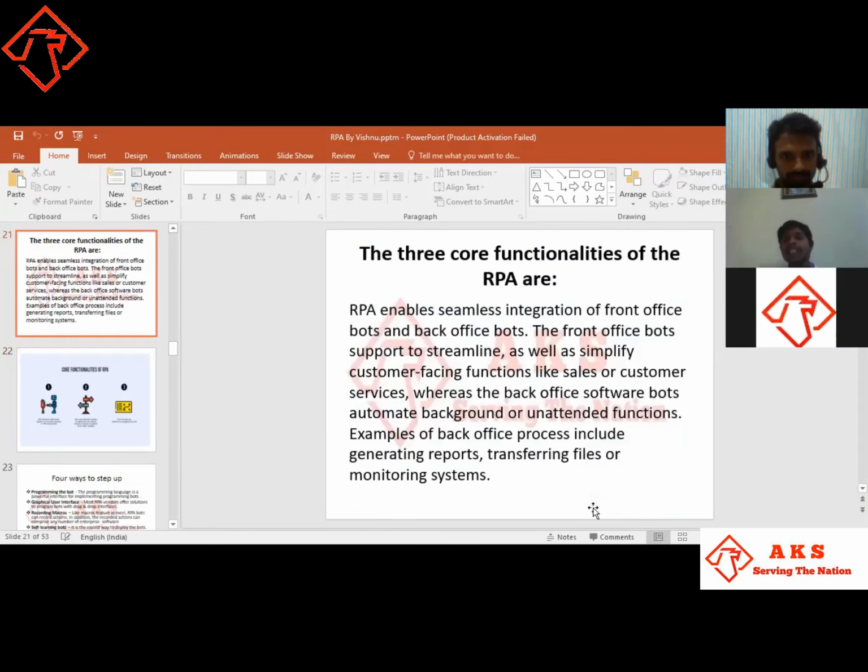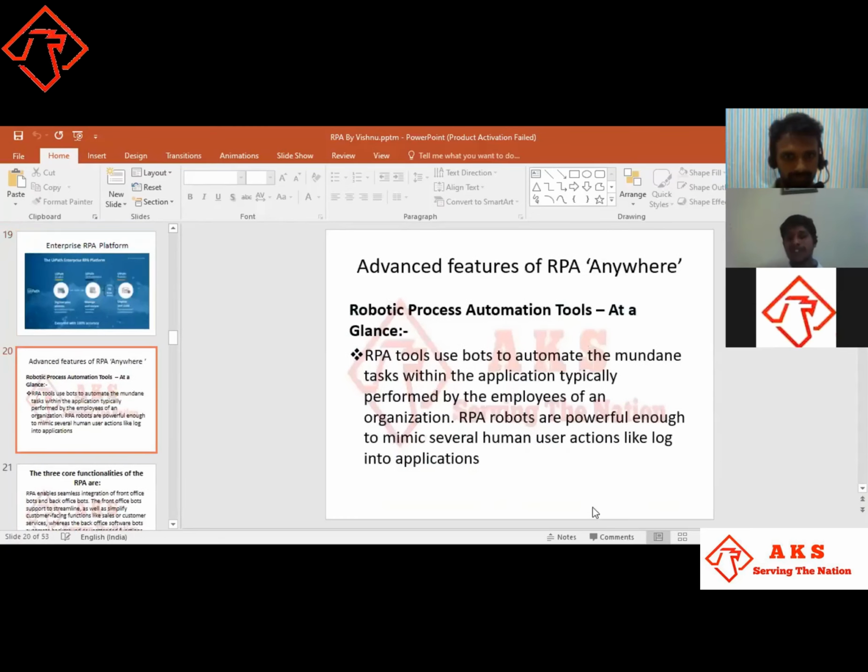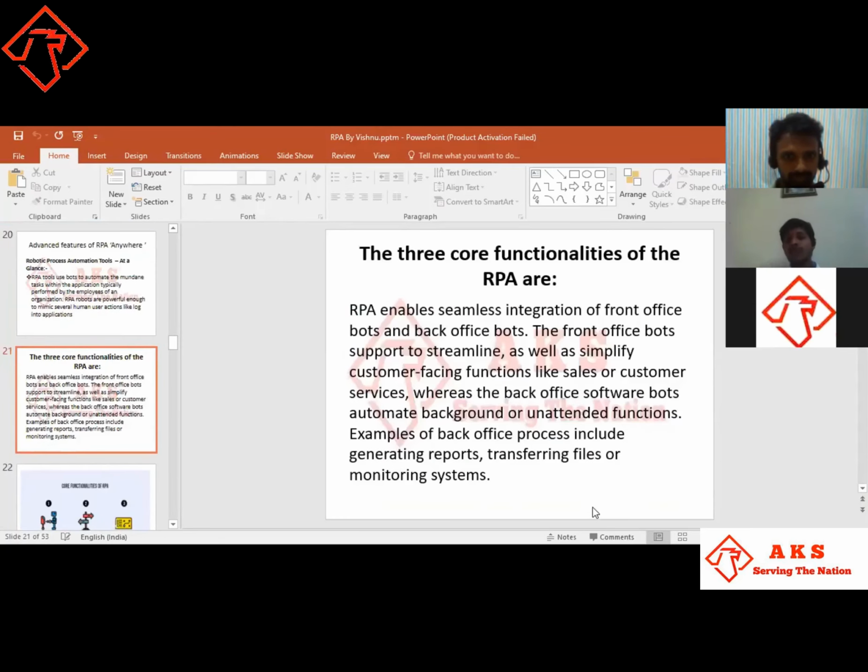Till now, we have discussed this. I'm going to conclude this session. Today, we have discussed the 10 best uses of RPA, and then the advanced features of RPA and the core functionalities of RPA. In the next session of the class, we'll discuss more about RPA, what is useful, and what the things are. Thank you.